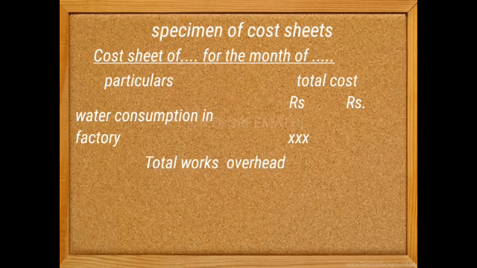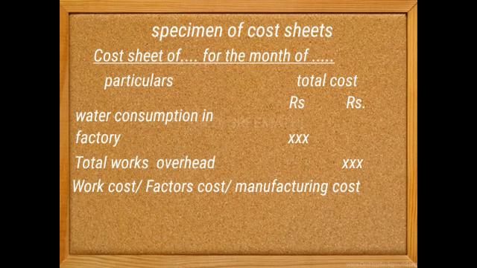We have to total this works overhead, that is called the factory overhead, and add it to prime cost. Then we will get works cost or factory cost or manufacturing cost.